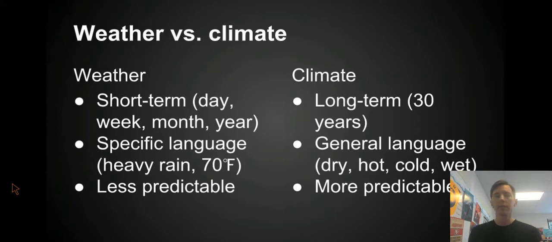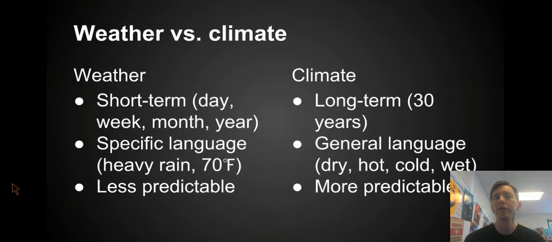So if I was going to describe the climate in Sunnyvale in the wintertime, I would say that it is cooler and that it is kind of rainy. It's wet, a wet climate. That's because in general, the temperatures are lower in Sunnyvale in the wintertime, and in general, it rains a lot. Doesn't mean that it rains every day. It doesn't mean that every day is cold, but it just means that in general, that's what the weather is like most of the time.